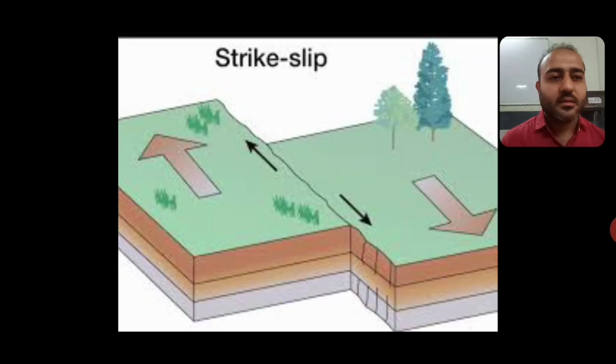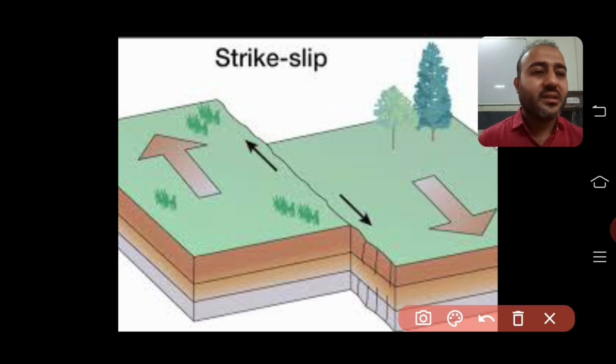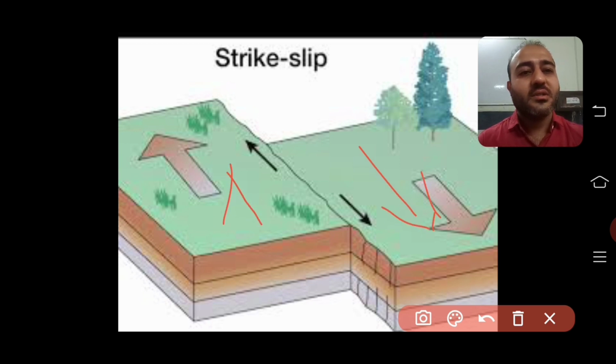Here in the picture you can see the strike slip fault. You can see two blocks of rock, which are plane surfaces. When they move horizontally or sideways, you can see two arrows: one arrow moving towards this side, and one arrow moving towards the other side.